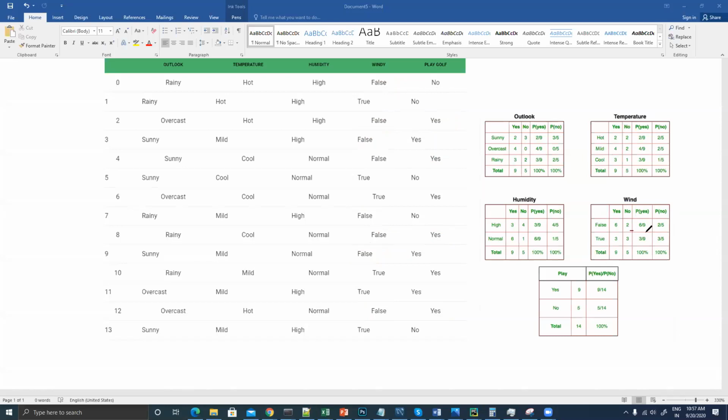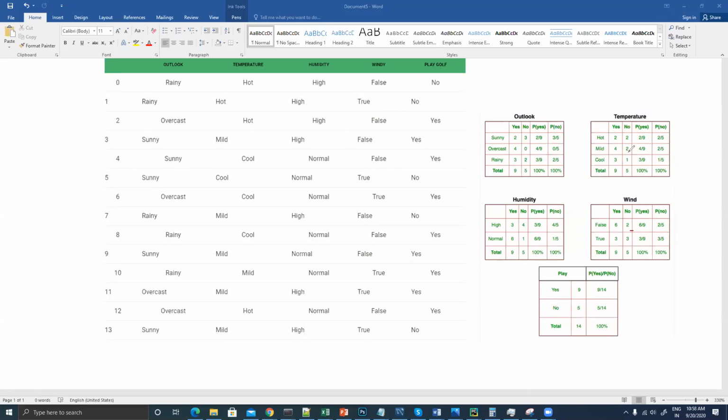Similarly, you will be able to find out for true. So here I'm able to build this table, which is trying to give you the independence of saying yes or saying no, based on the occurrences of all of those data sets. Now how will I find out a final probability out of this table? Why are we trying to build this particular table?